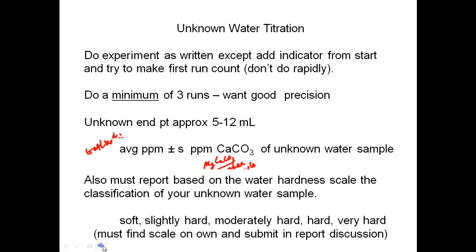Also, we must report, based on the water hardness scale, the classification of your unknown water sample. So I want you to get your final answer, your average ppm, and then on the water hardness scale, tell me what type of water it is. Is it soft? Is it slightly hard? Is it mildly hard? Is it hard? Very hard. Okay, so you need to report your average ppm. What is it on the hardness scale?